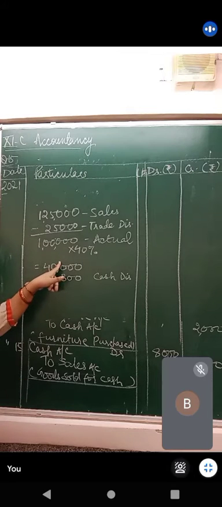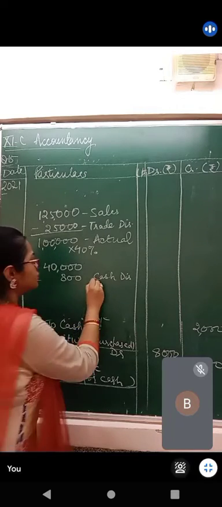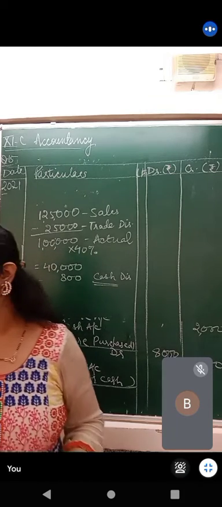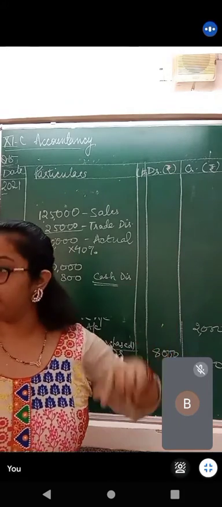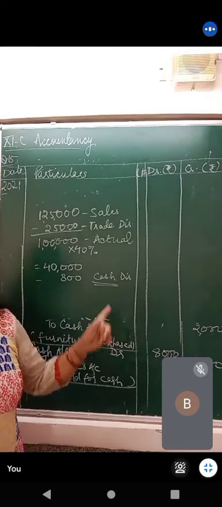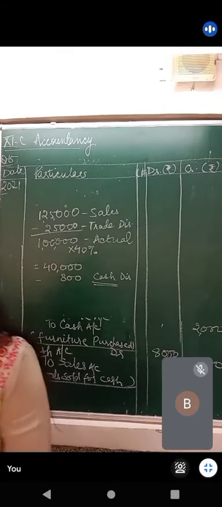He had to pay 40,000 rupees, on which he again got a discount, and this discount was cash discount. When is cash discount given? If payment is made before the promised date, we also give some cash discount. Those who had been with the class since the beginning, those who have studied basic accounting terms, I have told them what is trade discount and what is cash discount and how it is to be calculated.